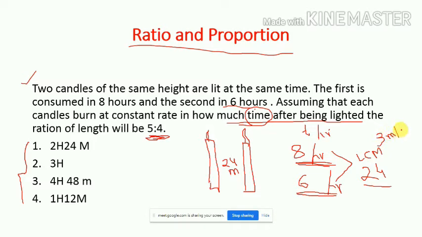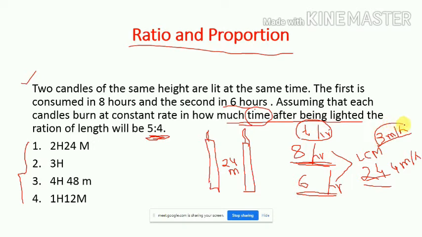Yes or no? Because its length is 24 meters and it will be burnt in 8 hours, its rate of burning will be 3 meters per hour. And for the second candle, the rate will be 4 meters per hour. Yes or no? Understood the concept? Clear? And you consider the total time required is T hours.